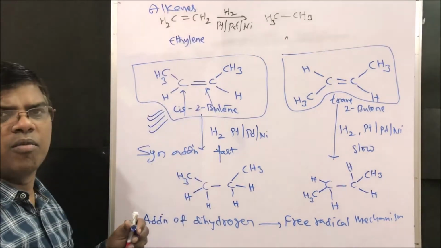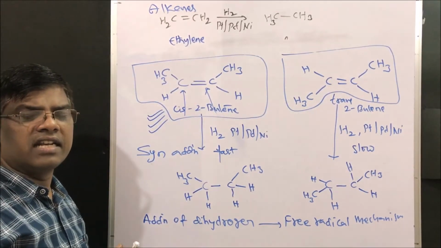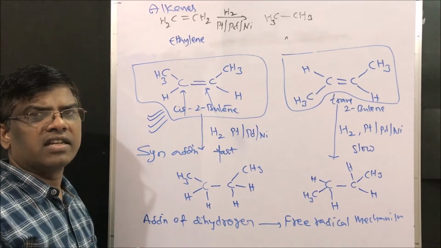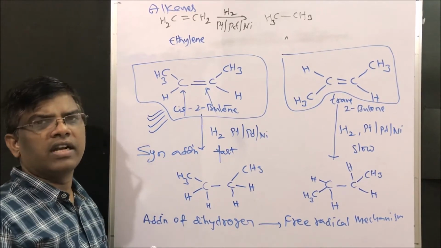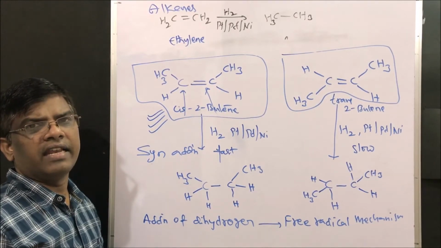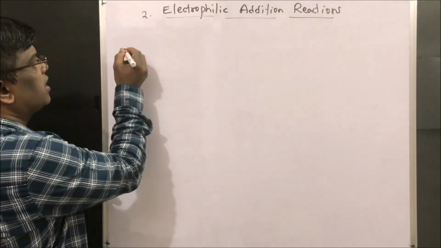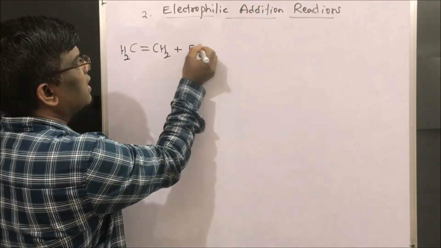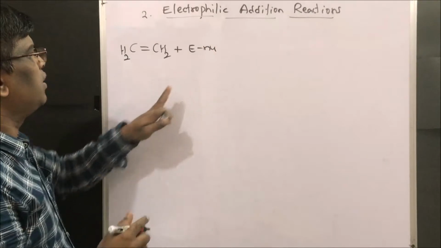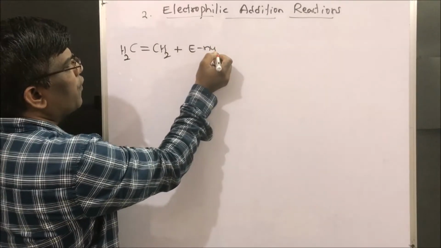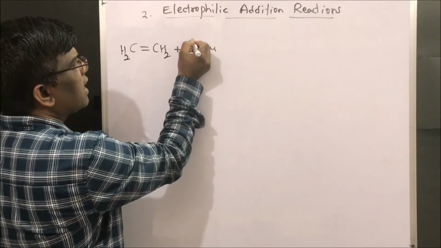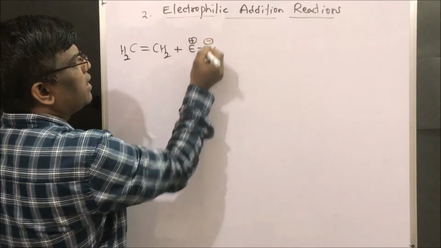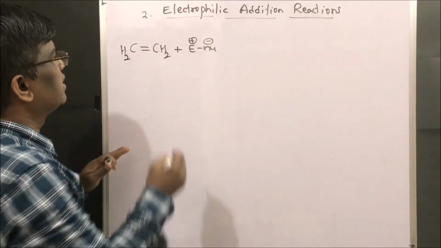So this is how this reaction is very important with respect to alkenes, right friends? Next we will learn about addition reactions, under them electrophilic addition reactions. Electrophilic addition reactions are very important reactions under alkenes. Let us see what an electrophilic addition reaction is. Let us take one example. Ethylene, when reacted with a reagent E-Nu, an electrophile and nucleophile, right? The electrophile is a positively charged species and the nucleophile is a negatively charged reagent, right friends?